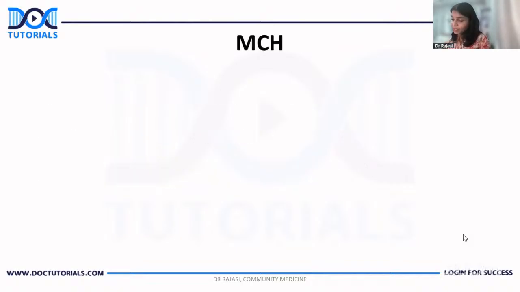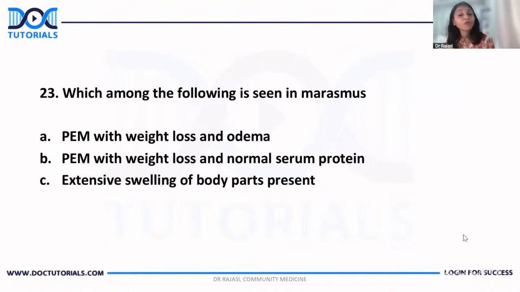Then MCH. Last question. Which of the following is seen in marasmus? I didn't get the last option. Marasmus and kwashiorkor, they always ask. Right? Okay. PEM with weight loss and edema. We know that in marasmus, you won't see edema, whereas in kwashiorkor, you will see a pot belly. The child will be having edema. So this definitely you will not see in marasmus. PEM with weight loss: of course, there will be weight loss. Normal serum protein. That is the correct answer.